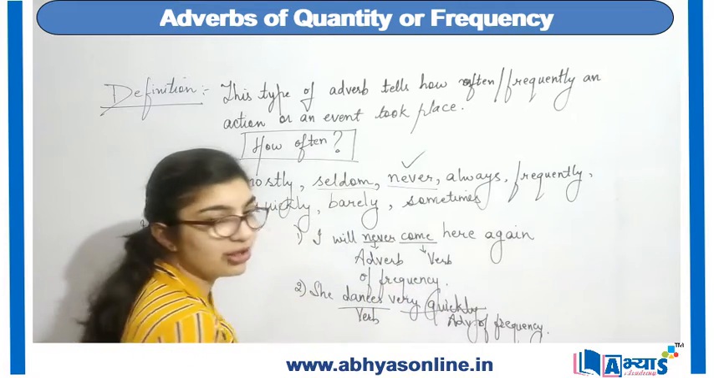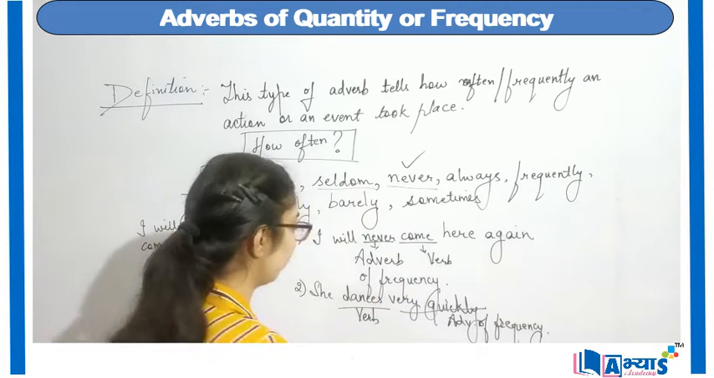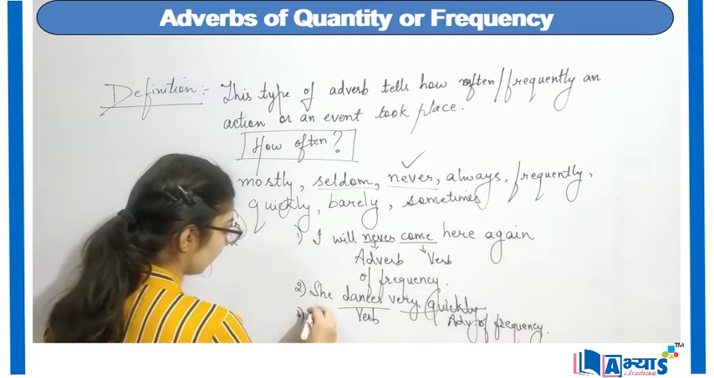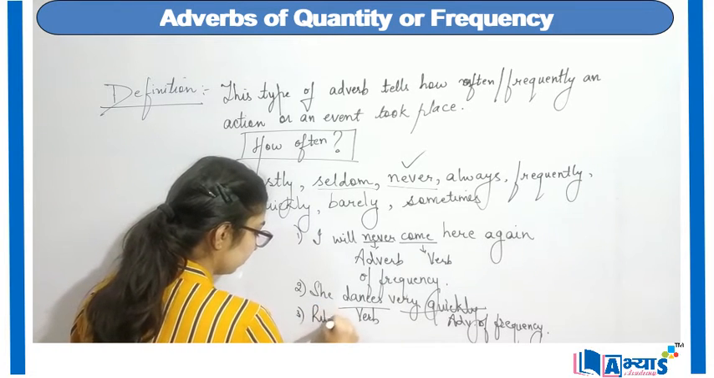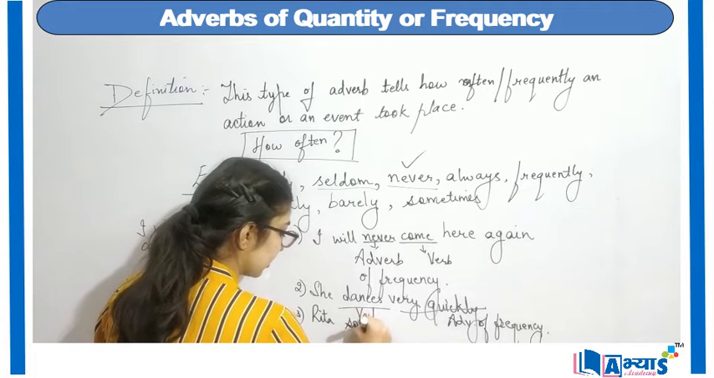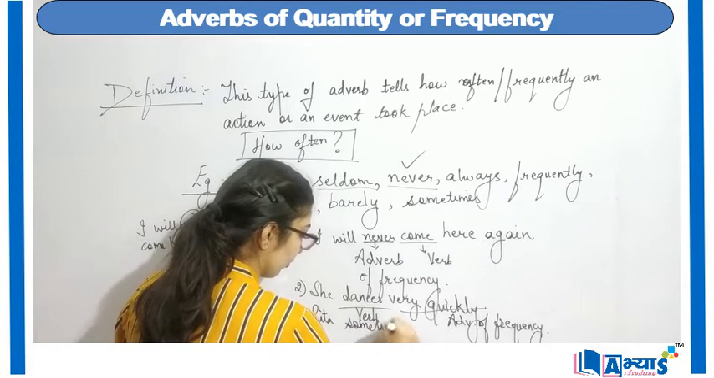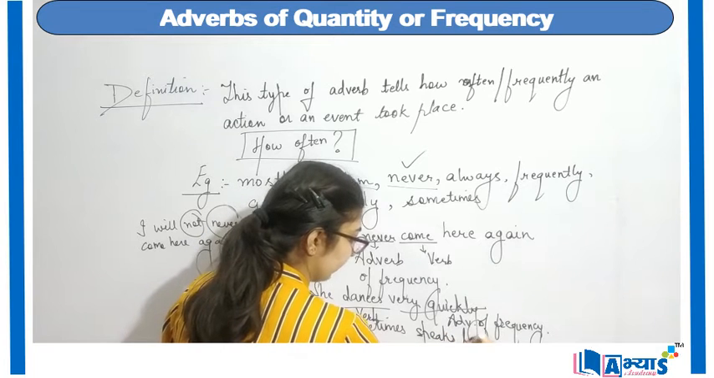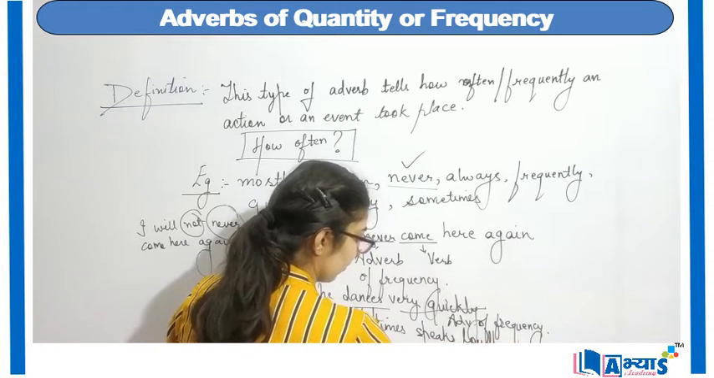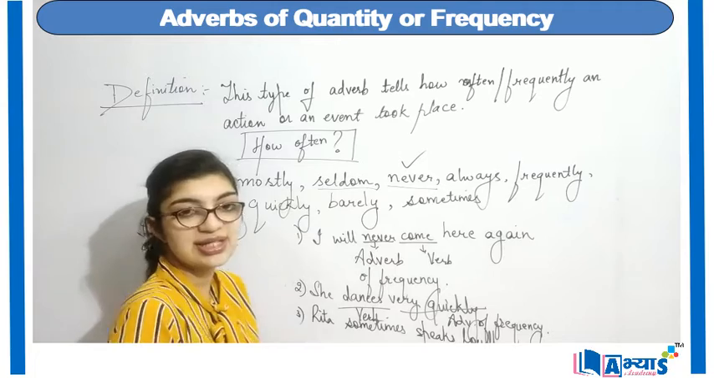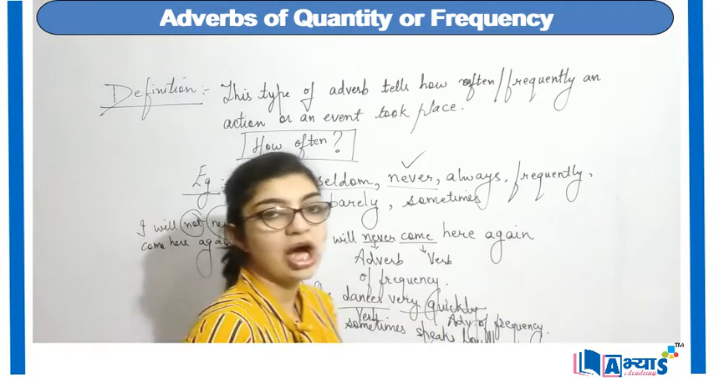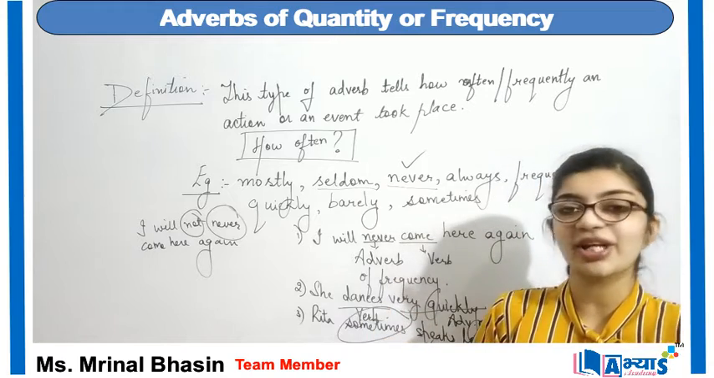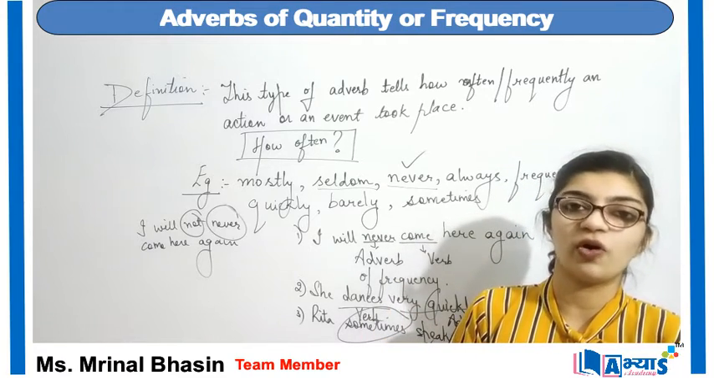So we were talking about few examples of adverb of frequency. Another example can be, Rita sometimes speaks loudly. Now speaks is again a verb, and how often does she speak loudly? Sometimes. So sometimes is again the adverb of frequency.